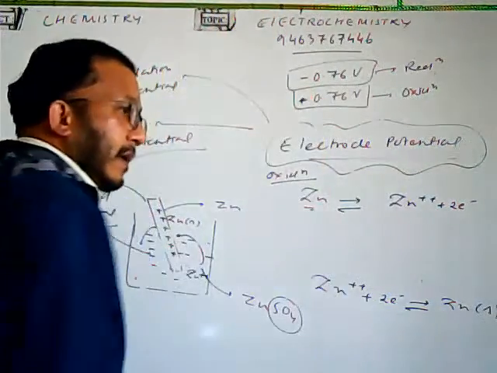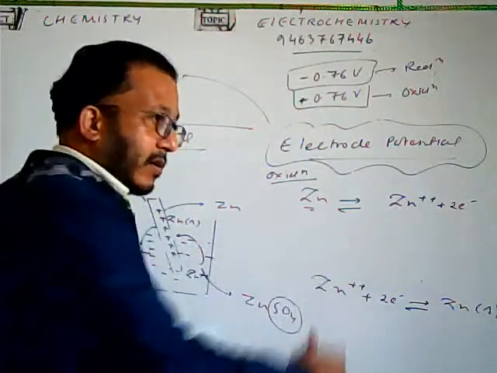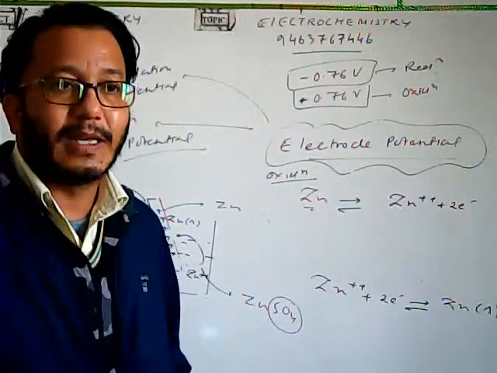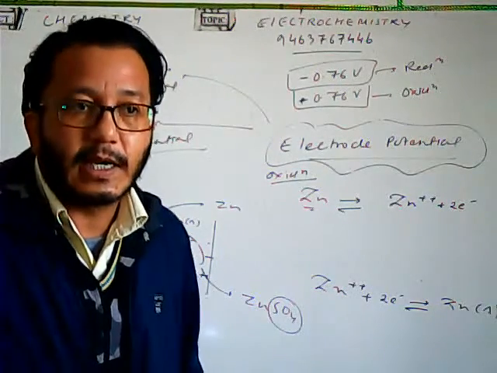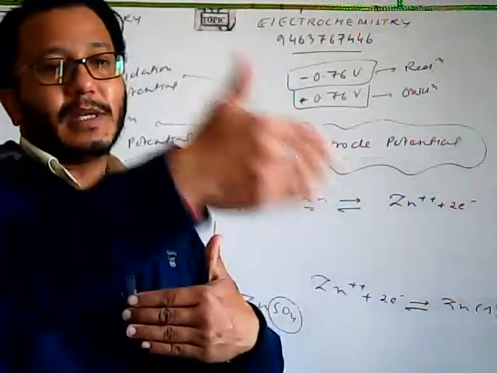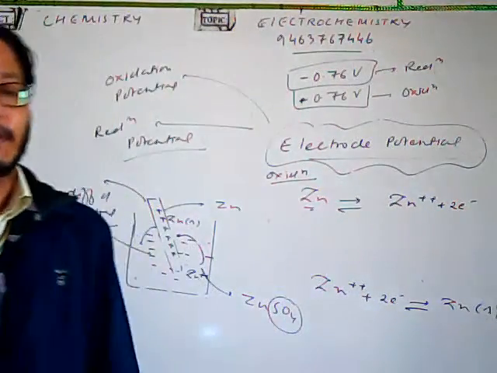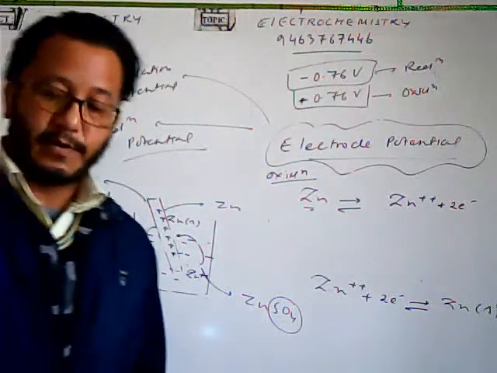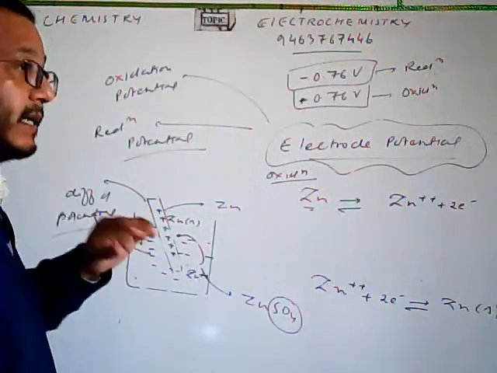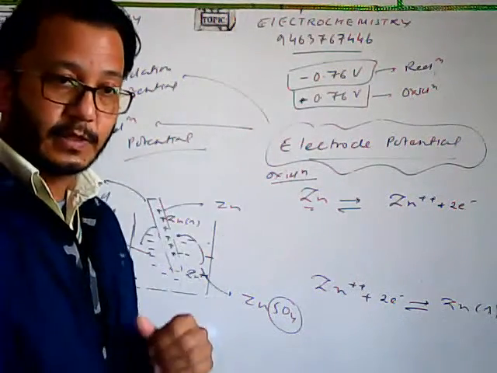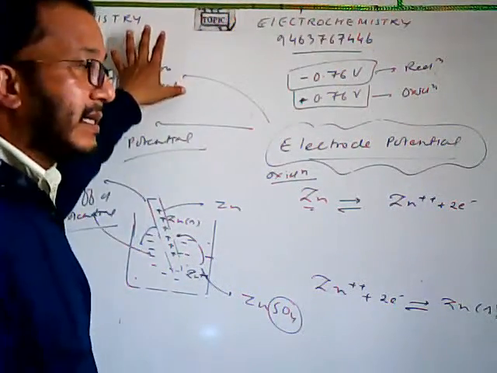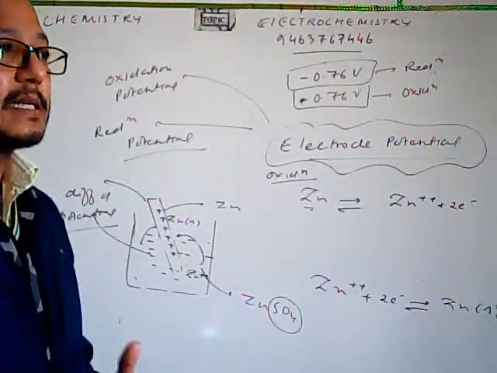When we talk about this tendency to lose electron or this tendency to gain electron, these are not absolute tendency. Okay? Any substance, any element, does not have an absolute tendency to lose or gain electron. It's only when they are in combination with some other substance that they will have the tendency to either gain or lose electron. Fine. So this tendency, the oxidation tendency or reduction tendency, is not an absolute tendency, okay? So here, the oxidation potential or reduction potential, how will we measure this?